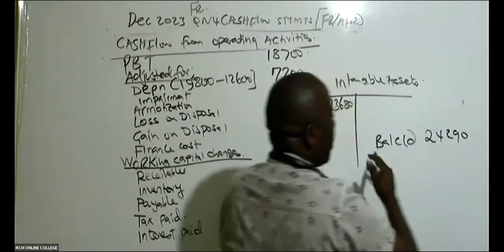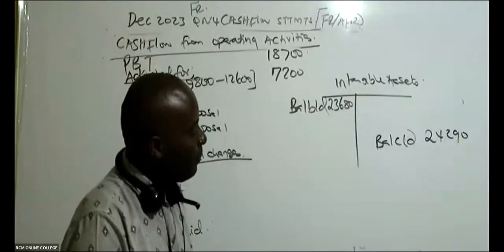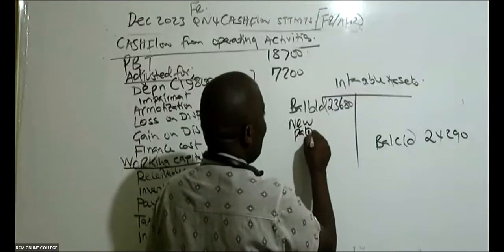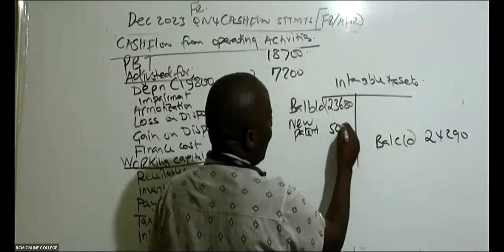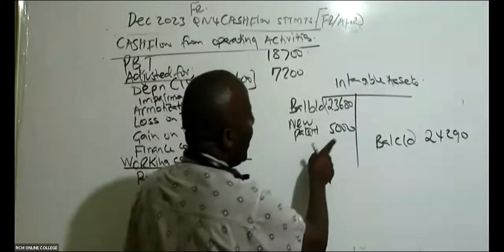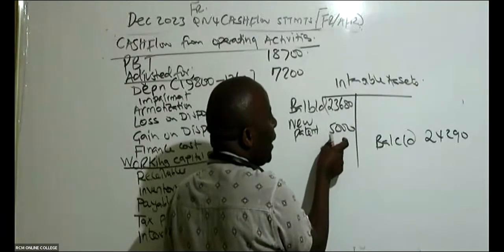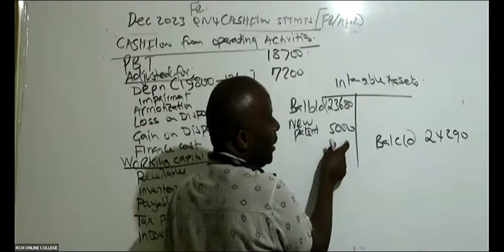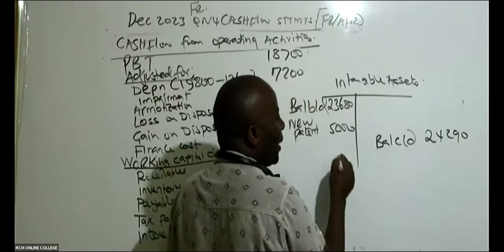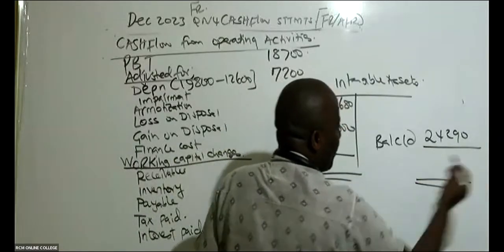I have here 24,290. And then I'm told within the year, we acquired some intangible assets here. So we acquired a new patent. A new patent in terms of thousands was 5,000. All right. So you can see, ladies and gentlemen, by the end of the year, my intangible assets should be 28,680. But in this case here, I can see it has reduced. So the reduction must be what was amortized.